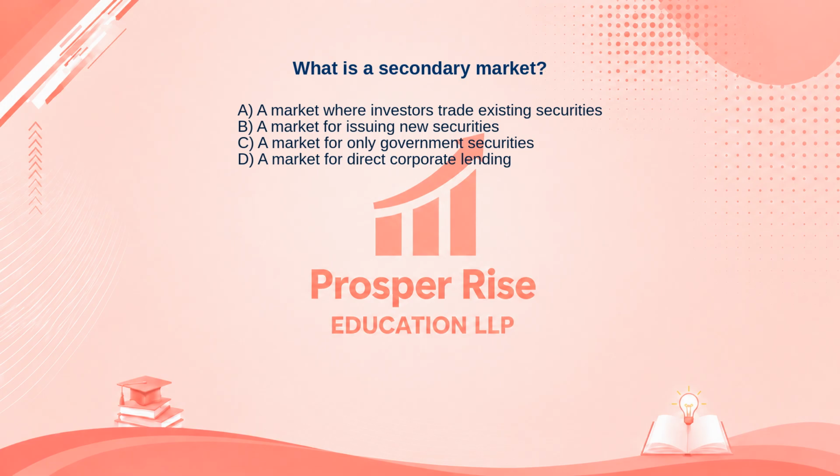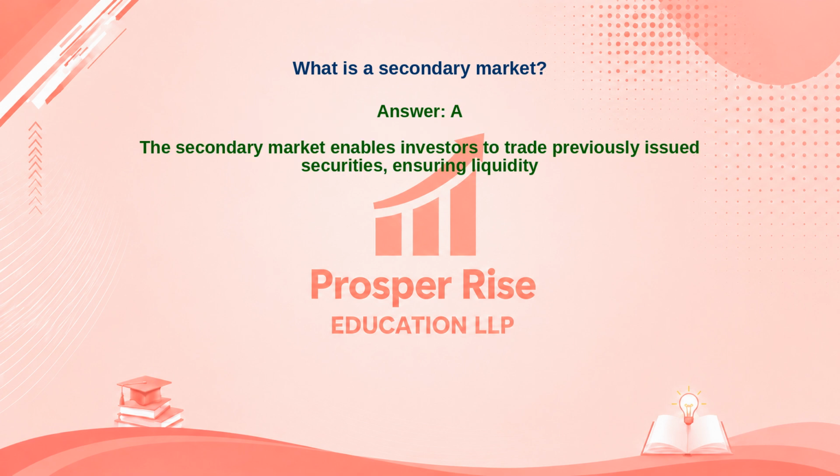Take a moment to pause the video and decide. The correct answer is option A. Let's see why. The secondary market enables investors to trade previously issued securities, ensuring liquidity.